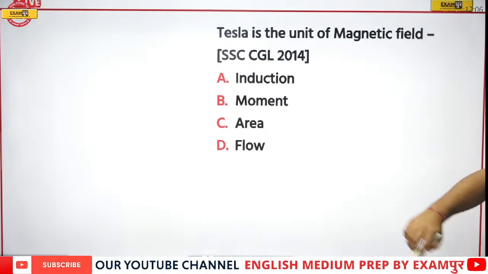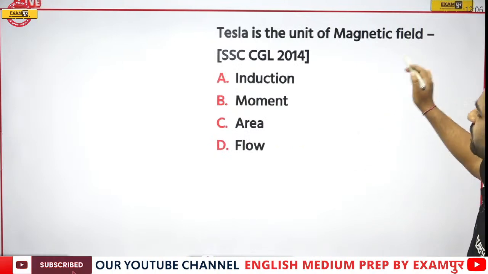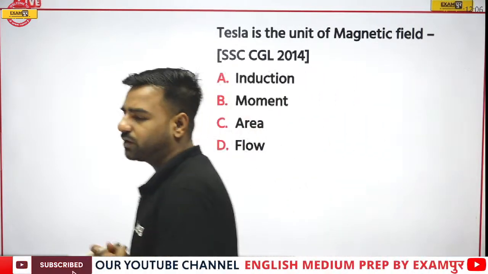Next, Tesla is the unit of magnetic field dash. So what would be the correct answer? This is from CGL 2014.